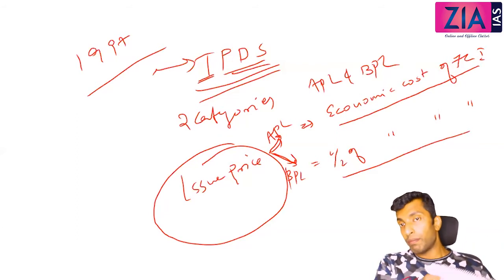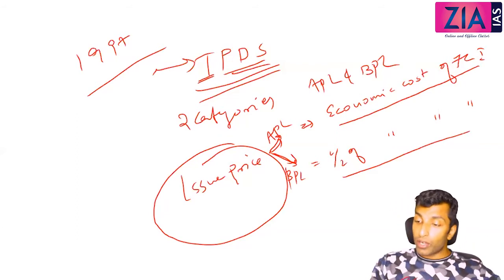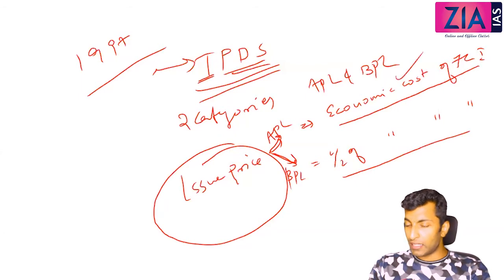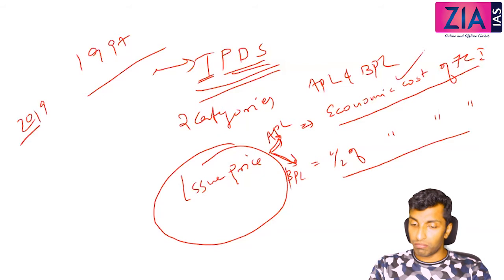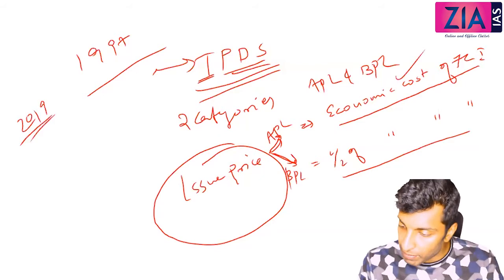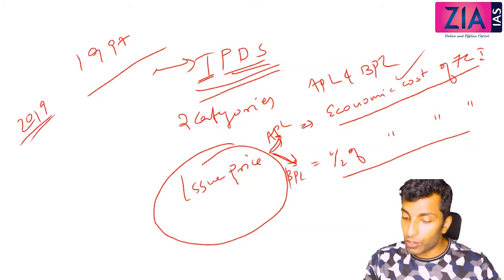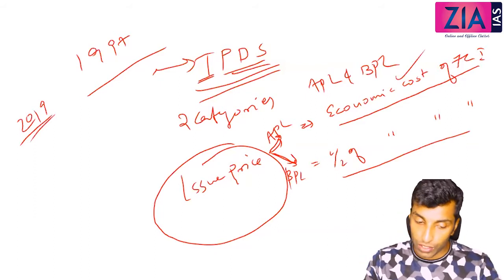You know what the prelims question was last year? What is this economic cost of FCI? A simple question last year, 2019 prelims. Nothing more, it is very easy. Economic cost of FCI means what? It is nothing but the total cost of FCI. What is the total cost of FCI?